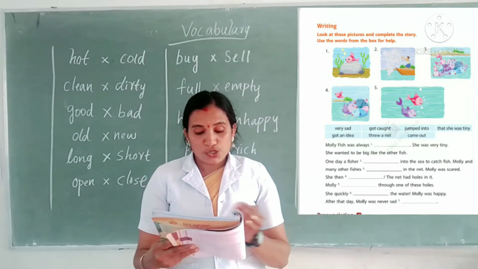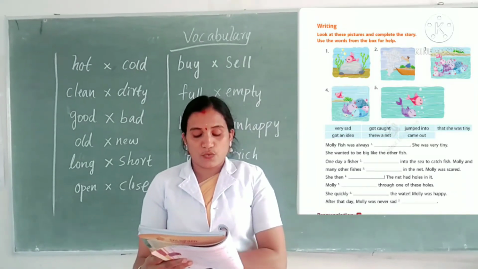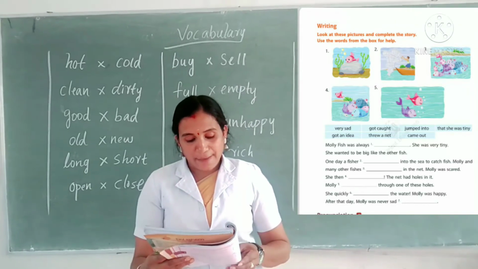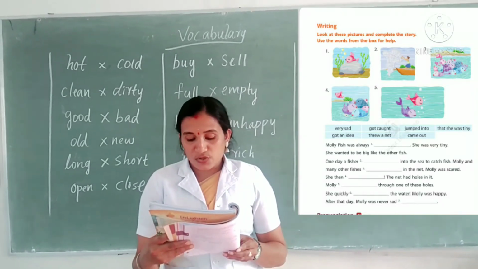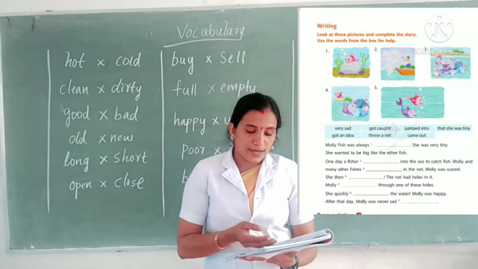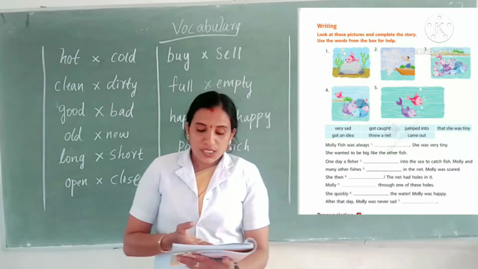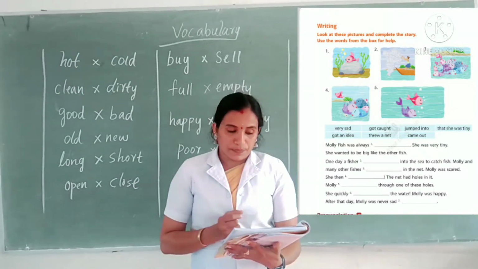Molly dashed through one of these holes. She quickly dashed water. Molly was happy. After that, Molly was never sad. Dash. So you can see some pictures and some words. So you need to identify the proper word. You see in these pictures, you got an idea about the story.